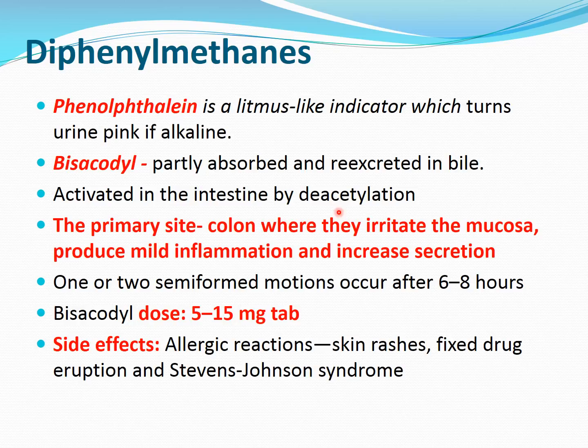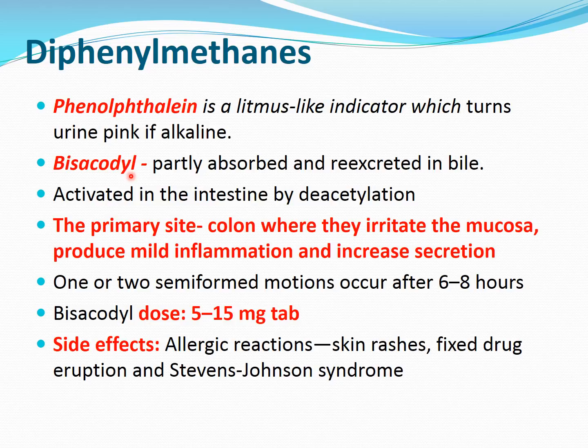Now this deacetylated metabolite of bisacodyl acts on the colon where it irritates the mucosa, produces mild inflammation, inhibits the reabsorption and increases the secretion of water and electrolytes, because of which 1 or 2 semi-formed motions occur after 6 to 8 hours of giving the bisacodyl.